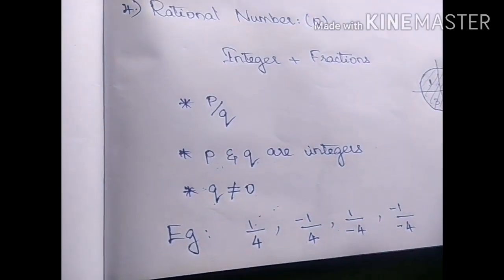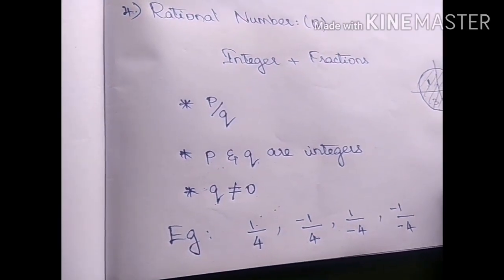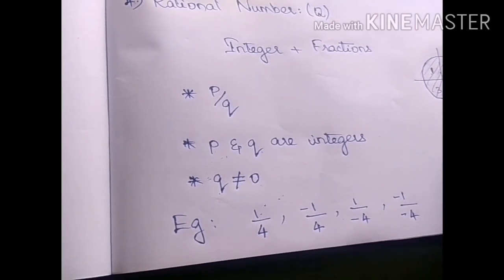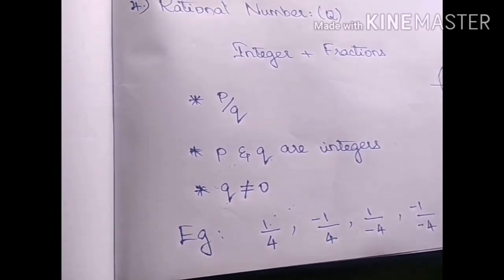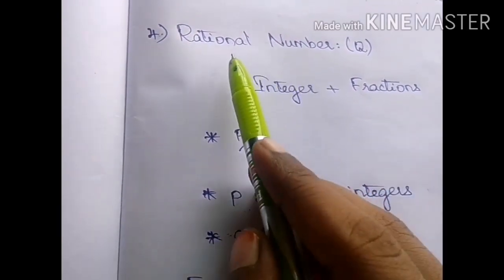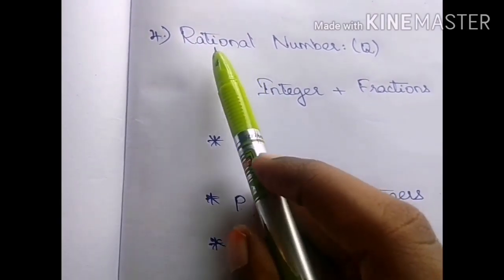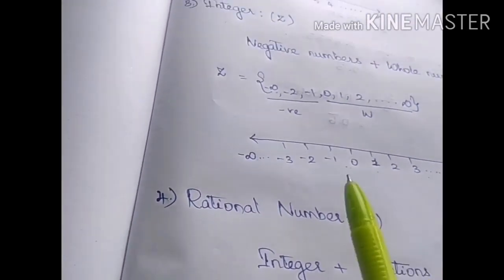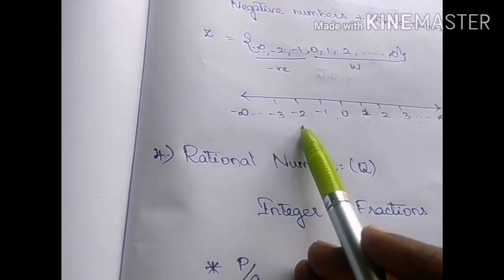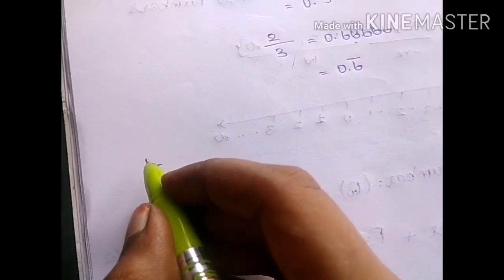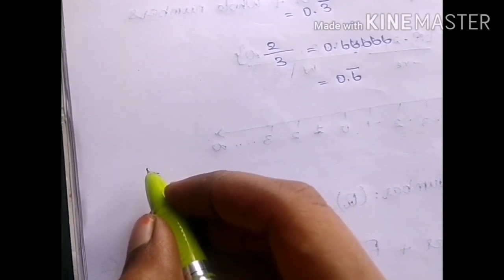You know, all fractions are positive and they can be considered rational numbers because they are of the form P by Q, where both P and Q are integers and Q is not equal to 0. You may have a doubt: how can we say an integer is a rational number? Because the condition for a rational number is that it must be of the form P by Q. In the case of an integer, it is not in the form of P by Q. The answer is, every integer can be written as a rational number, that is, in P by Q form.